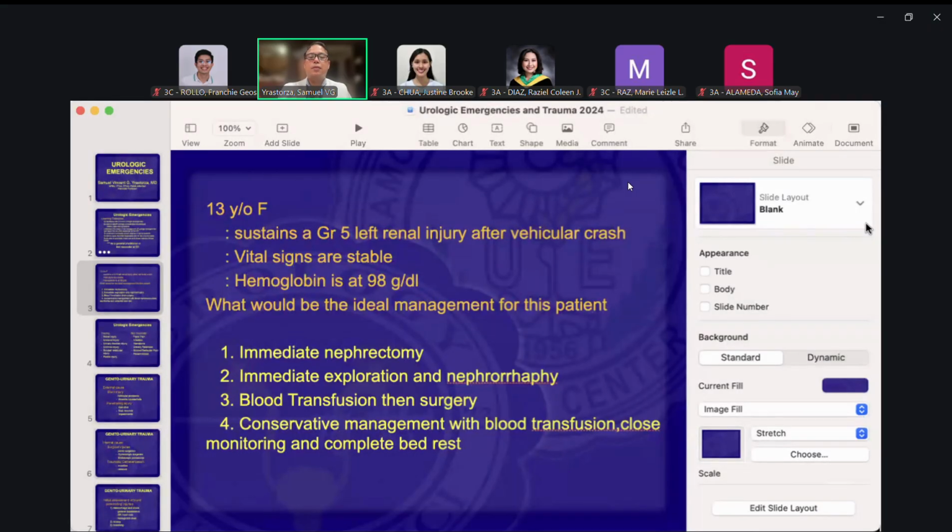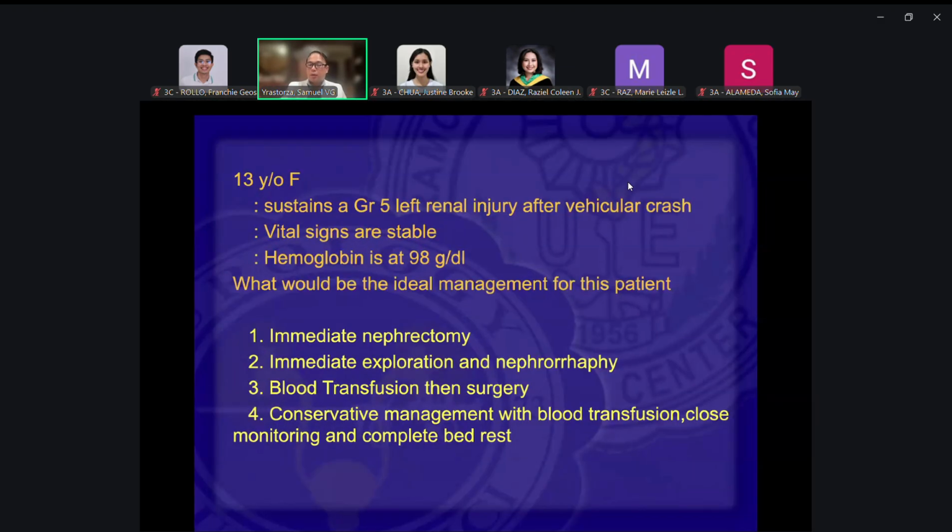Okay. More. That's the answer. We'll know the answer later on. But a lot of you got it right, which means you've been reading beforehand. So it's really quite simple.